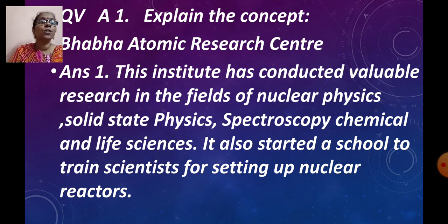This institute has conducted valuable research in the fields of nuclear physics, solid state physics, spectroscopy, chemical and life sciences. It also started a school to train scientists for setting up nuclear reactors. So in this way, as the answer notes are provided to you, accordingly you are going to type out the answer. No options for the explain the concept question, right?